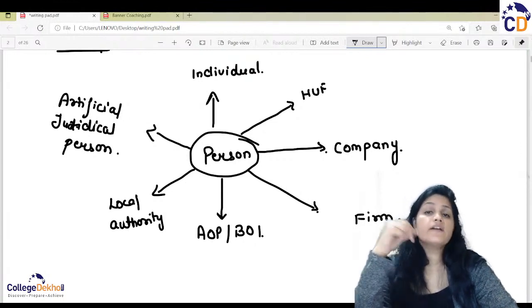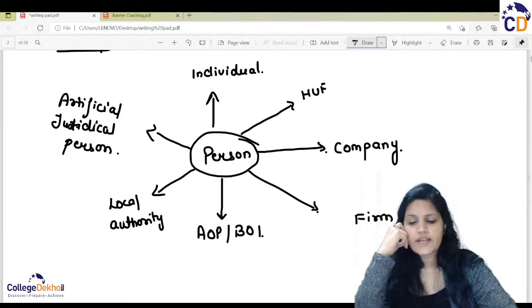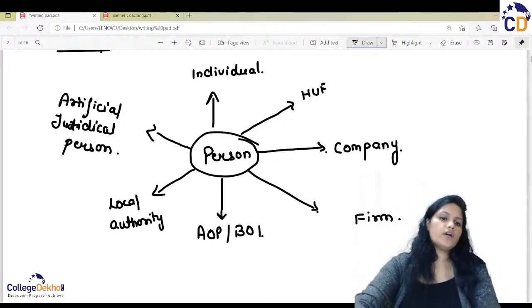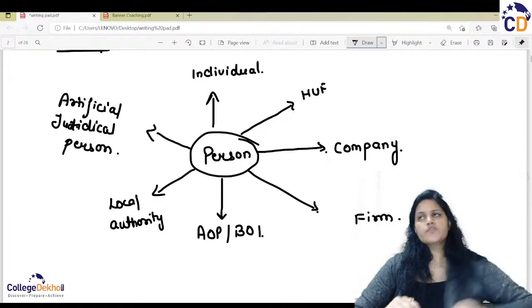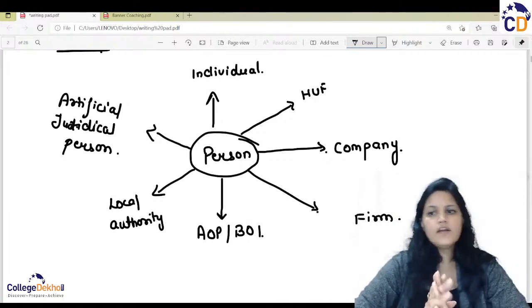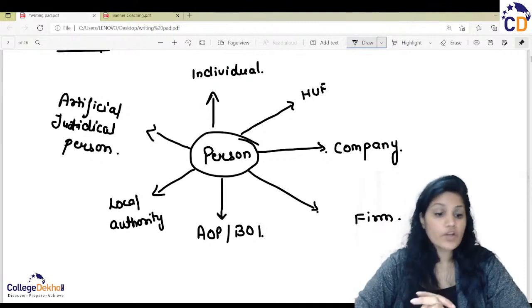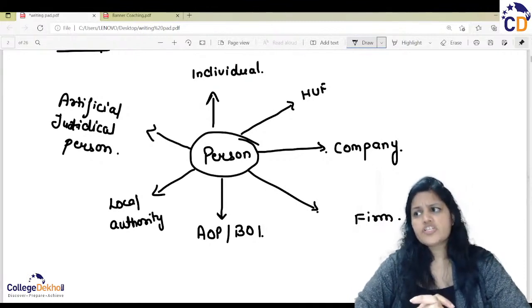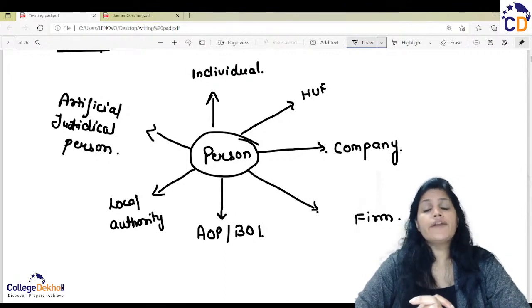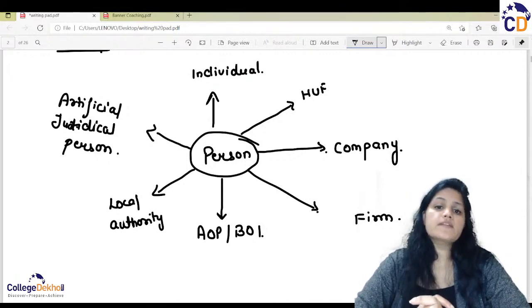First of all, understand the AOP, association of persons, and body of individuals. Association of persons is like four to five persons coming together for a common purpose, with a common objective, to achieve something, to make some goals.